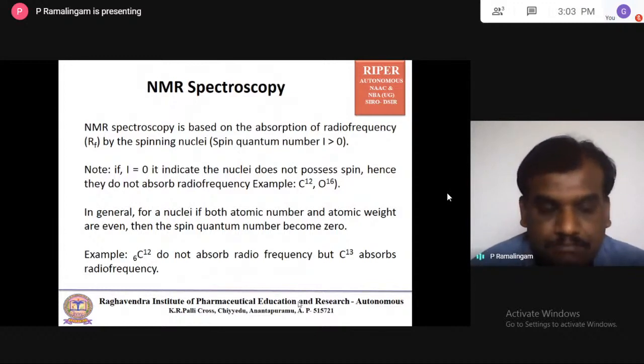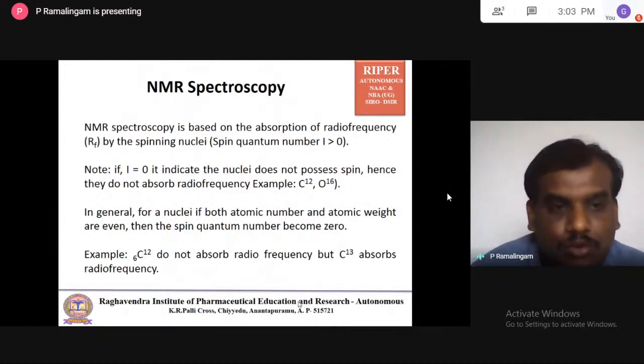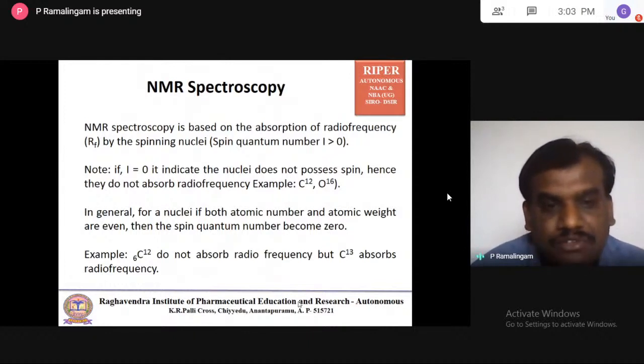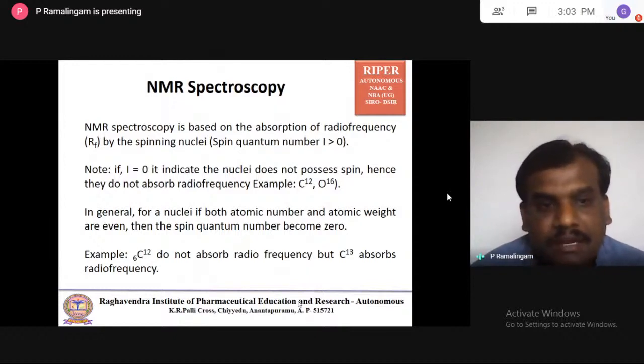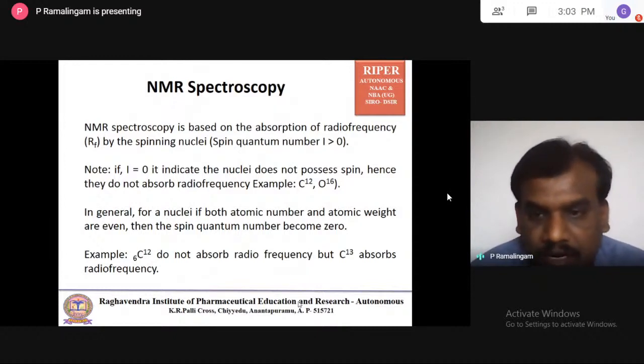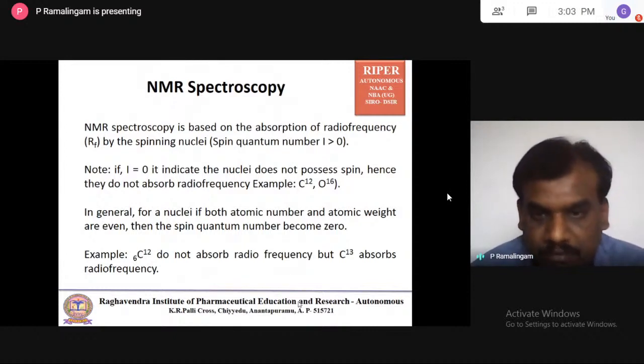And in general, how to conclude which nuclei have spin quantum number equal to 0 and which nuclei have spin quantum number not equal to 0? If both atomic number and atomic weight are even, then the spin quantum number is equal to 0.